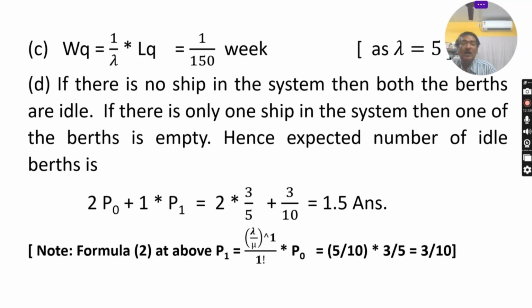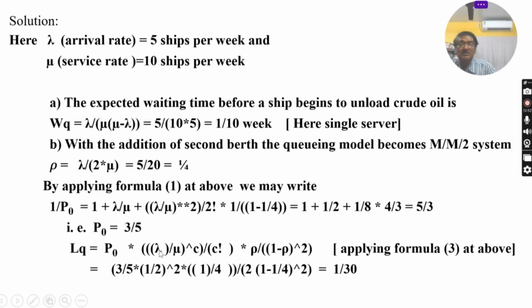That means you have to know the formulas for computing different required items like WQ and WS, which we have done in this case. And just by simply applying the formula, you can solve the problem. This is the difference between single server and multiple server. Only the formula is different. How the formulas come is the mathematical part. But you should know the appropriate formula.